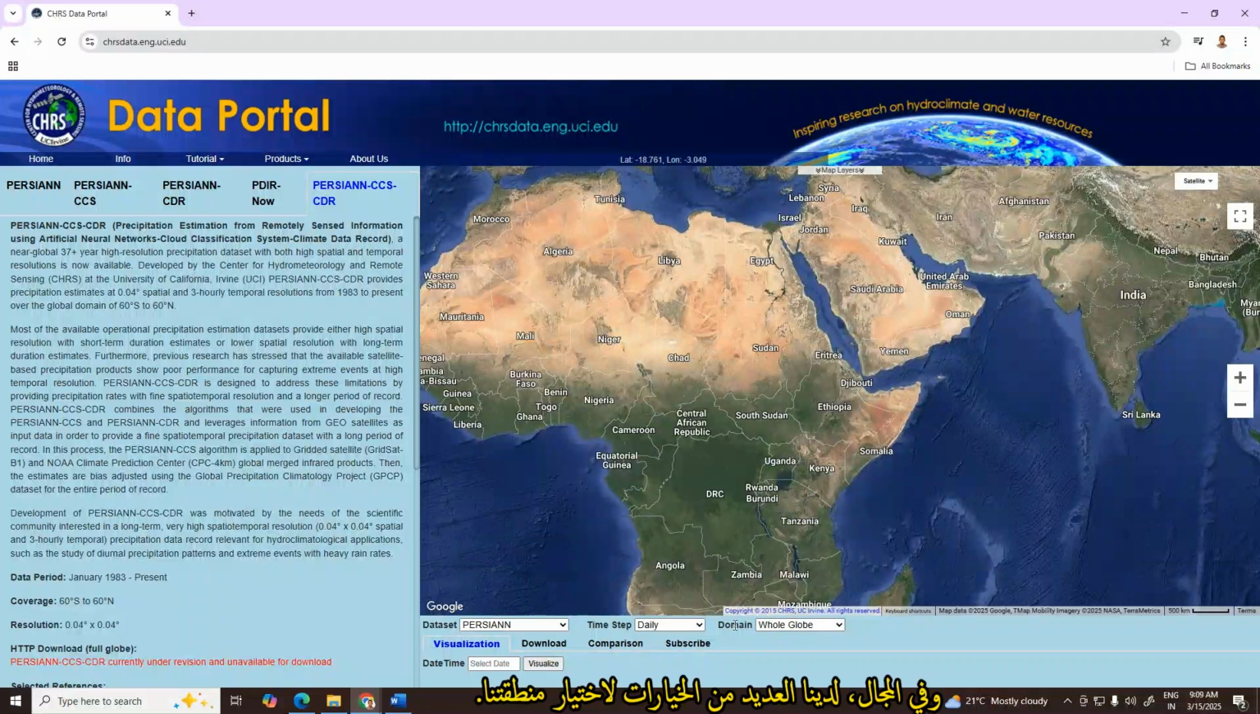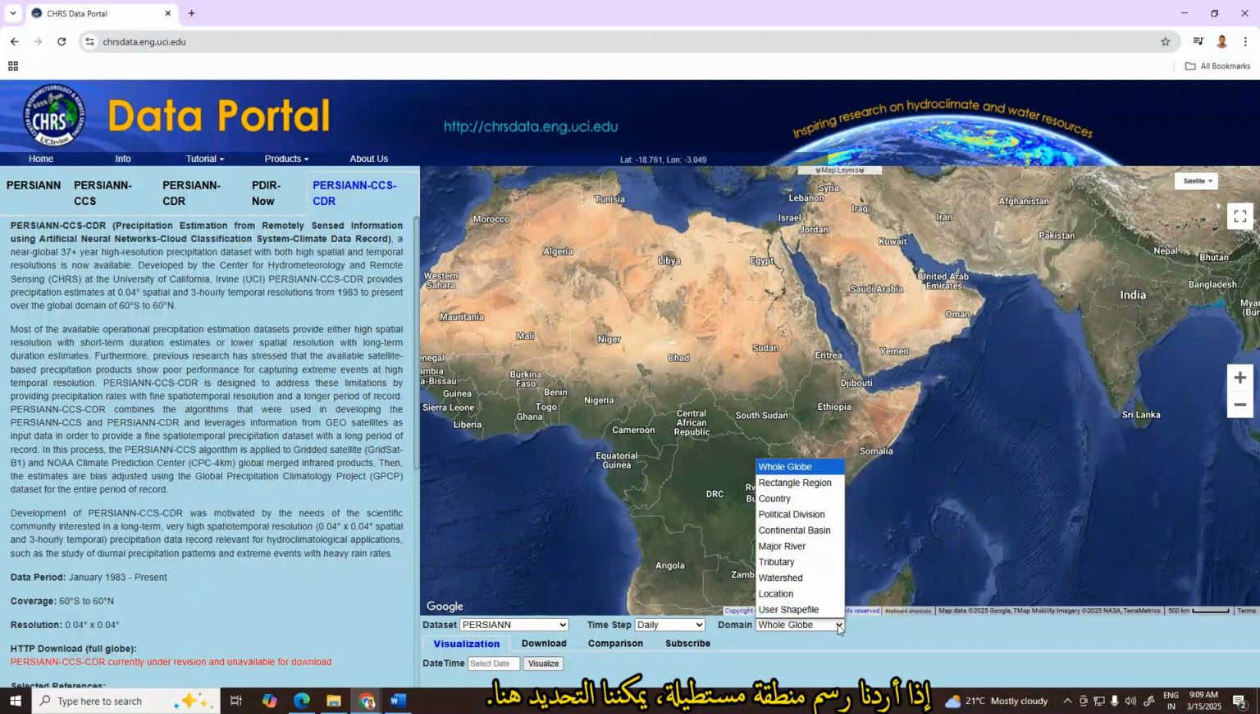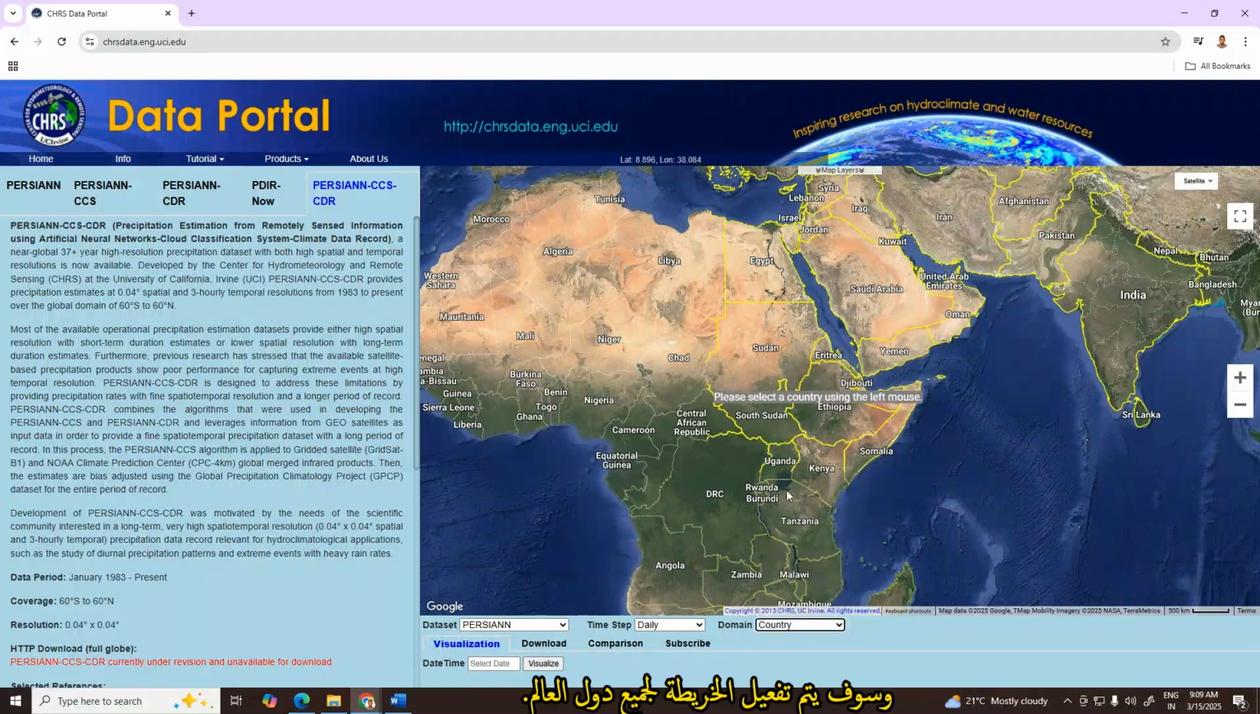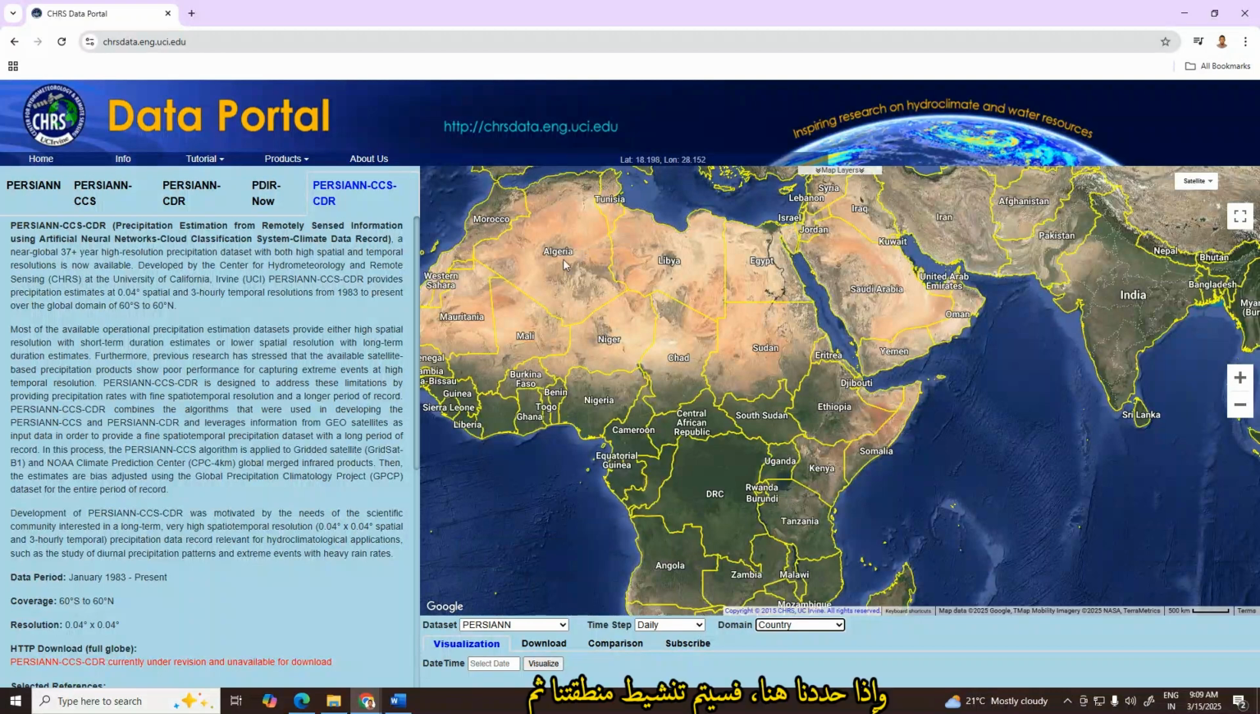And in domain we have many options to select our region. If we want to draw a rectangular region, we can select here, and if we want country-wise, we select from here, and the map will activate all countries around the world. And if we select here, it will activate our area, and then we can easily download our data.